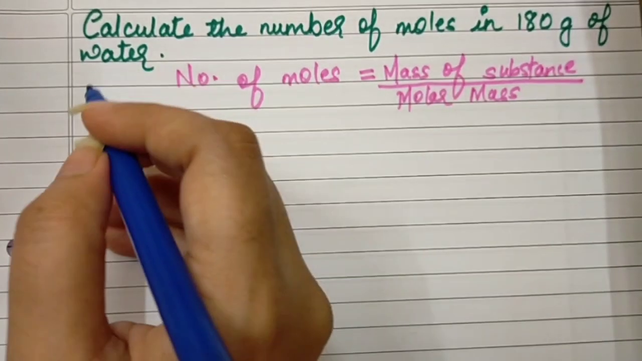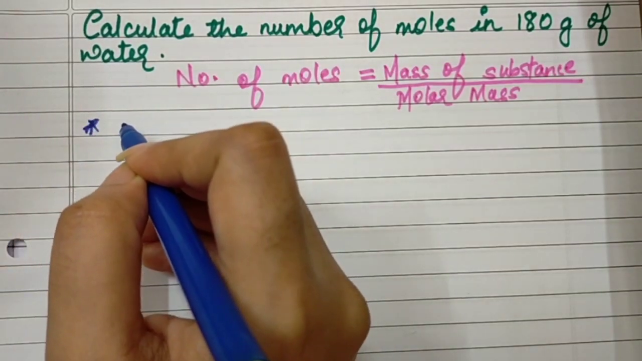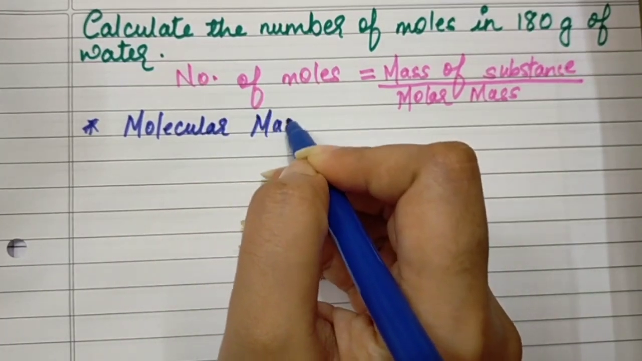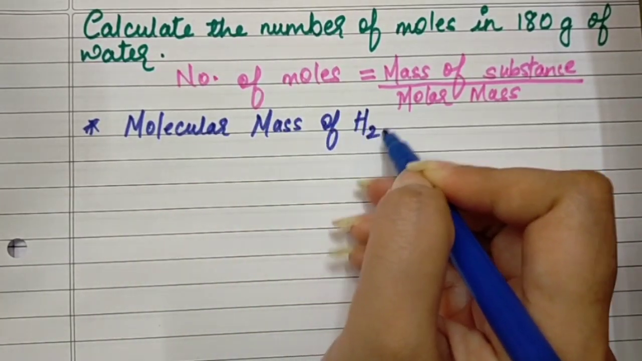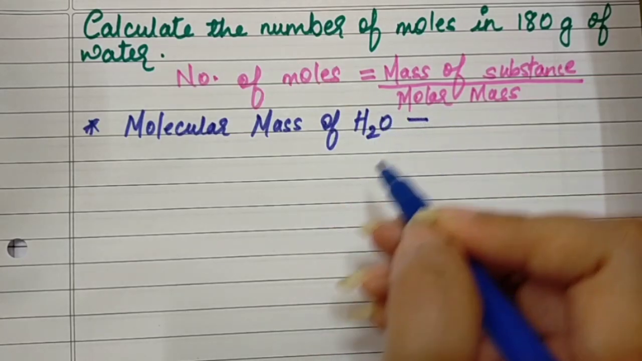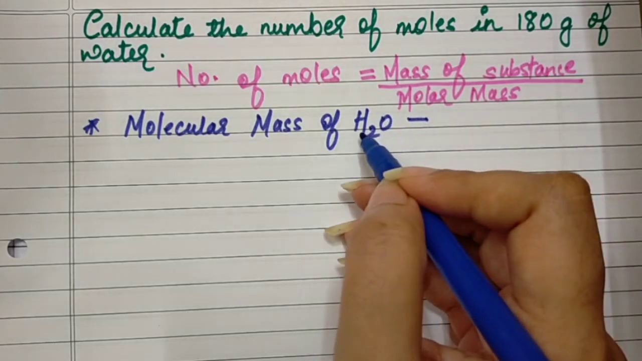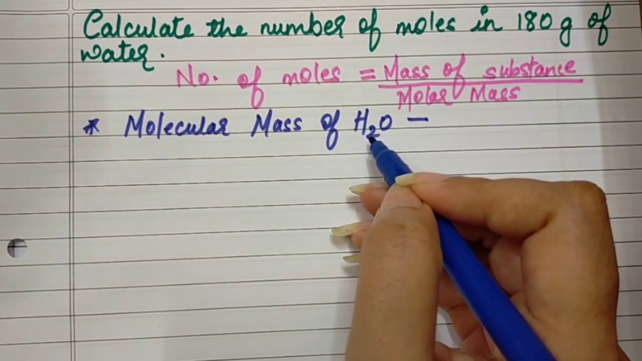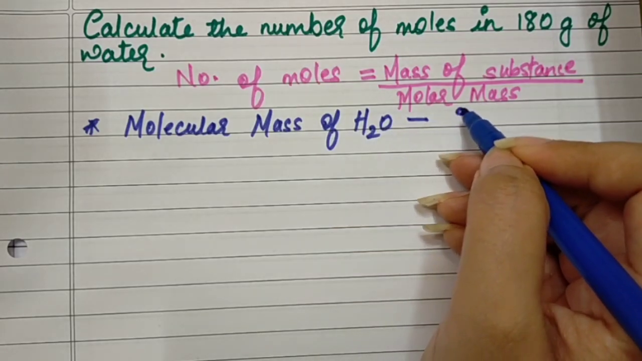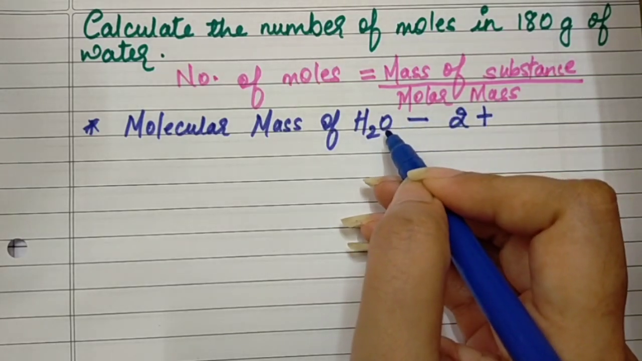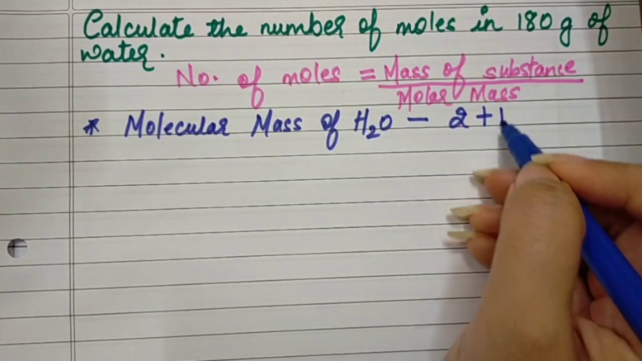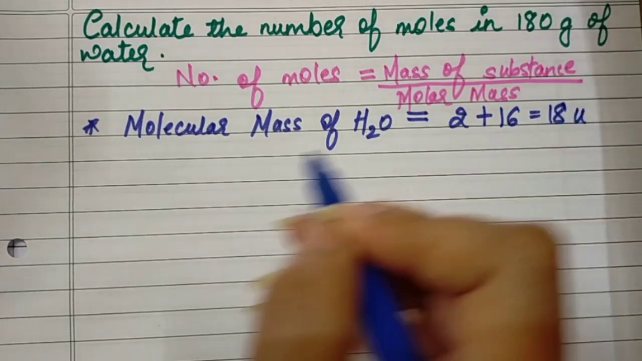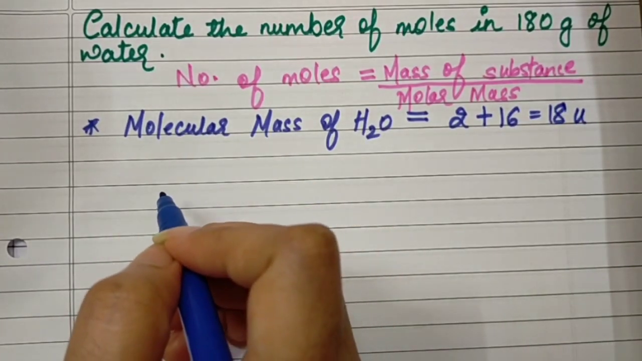No. So let us first start by calculating the molar mass, and for that we must know the molecular mass of water, which is H2O. The molecular mass of H2O: hydrogen atomic mass is 1, so 2 atoms of hydrogen, the atomic mass will be 2, plus the atomic mass of oxygen, which is 16. So 2 plus 16 is 18 Dalton, that is the molecular mass of water.